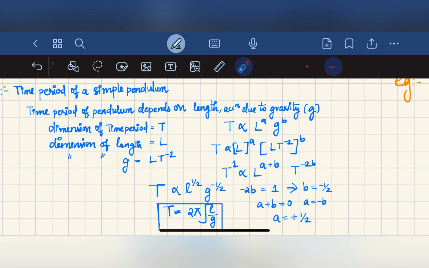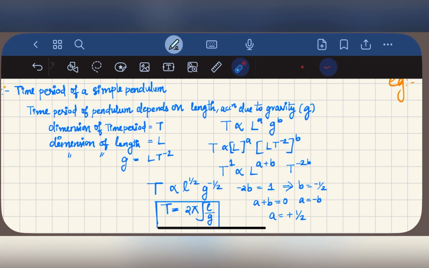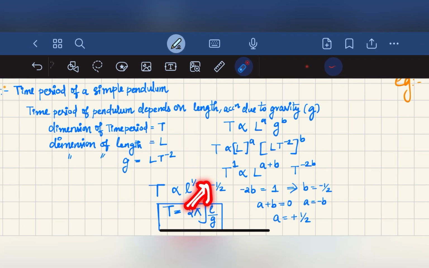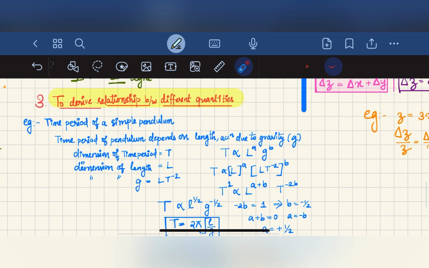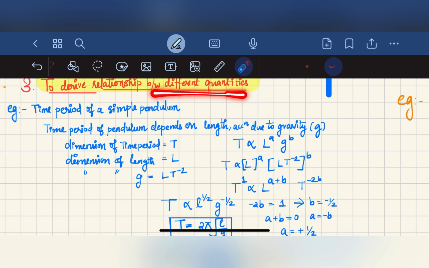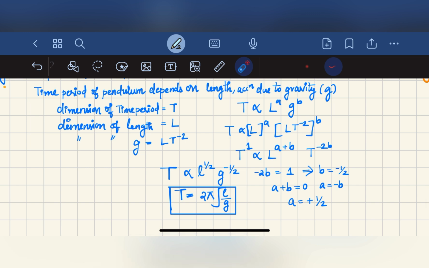In the limitations of using dimensions, which we will study, there is no mention about this constant. Through solving problems we use it as 2 pi. We found that it is 2 pi, and when deriving relationships between different quantities we only find this relationship.